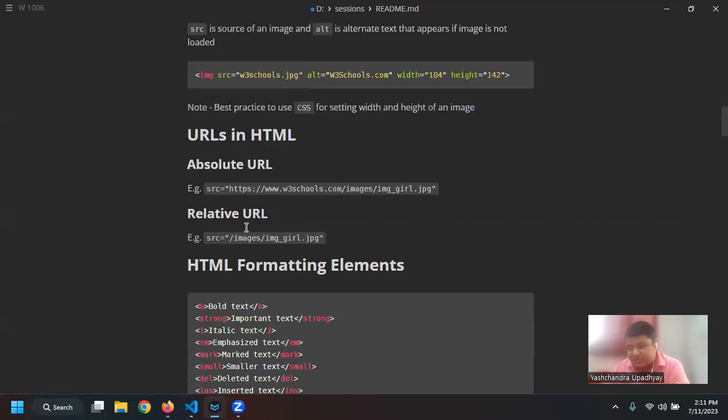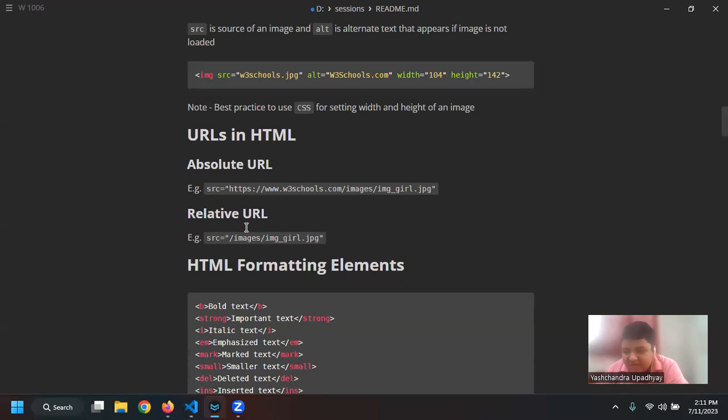Relative URL is, let us say in my computer there is a C drive, then there is a user Yash, and then let us say a program file, and also a document file, and then there are my project files, right? So let us say I copy all the project files and paste them on some different computer, then I have to change the URL. There the URL will be C drive, then the user of that computer, let us say computer number 2, and then program file, and then the project file, right?